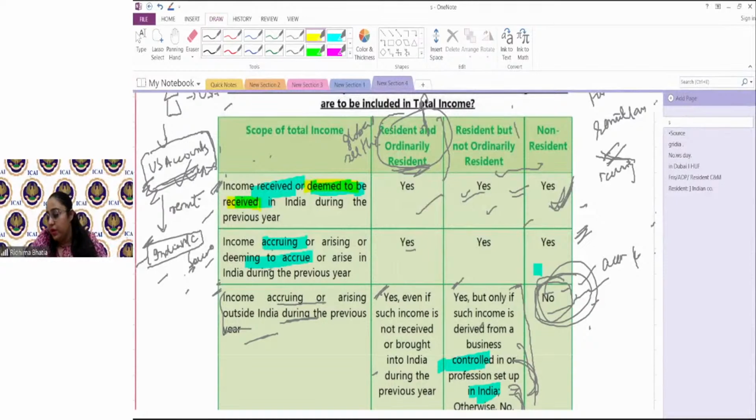So income accruing means that income is generated, income is sourced in India, and deemed to accrue or arise in India मतलब आपको ऐसा लग रहा है because of the transactions which are happening that it has not accrued in India. Parties are outside, agreements are outside. तो आपको लग रहा है कि it is not getting accrued मतलब not getting generated in India. But because of these provisions, it would be presumed that the income is generated in India.